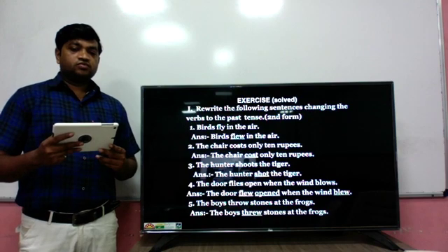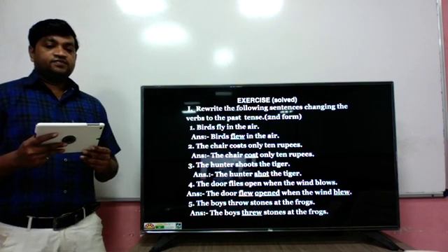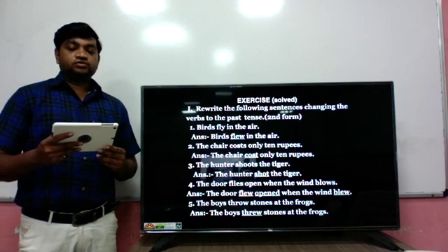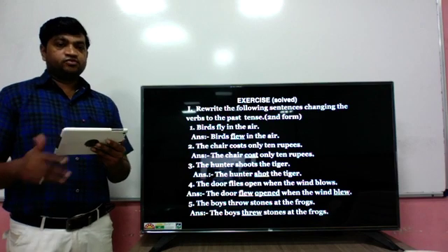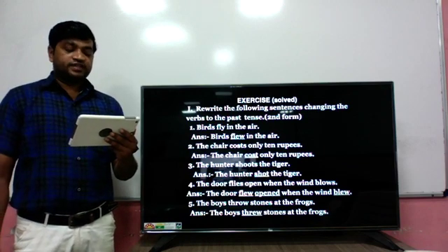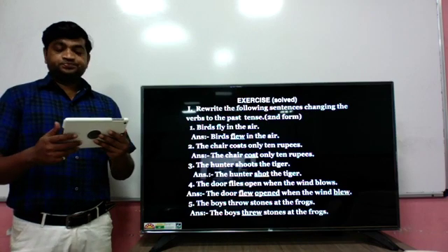Fourth, the door flies open when the wind blows. Here, flies, open and blows are the three main verbs, or present verbs. We have to change them into past. So the sentence is: the door flew open when the wind blew.